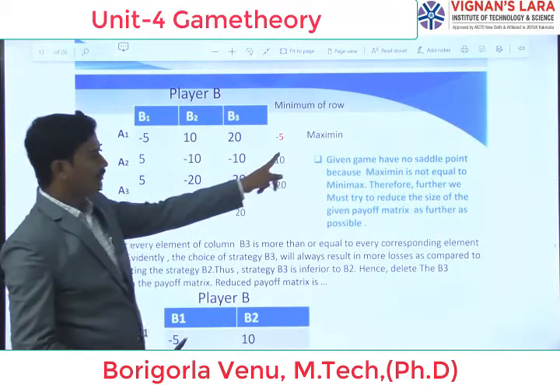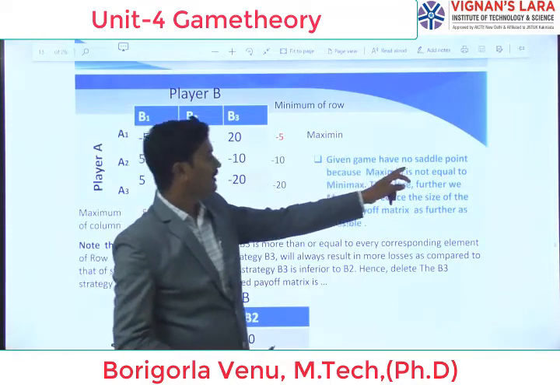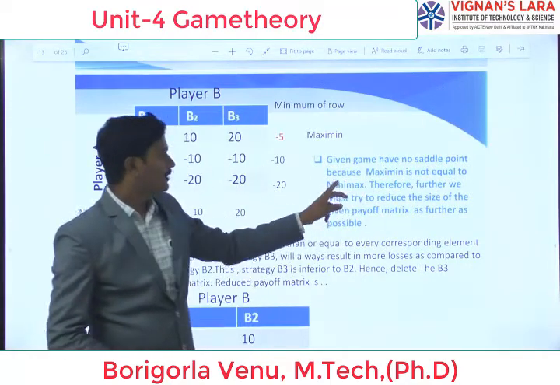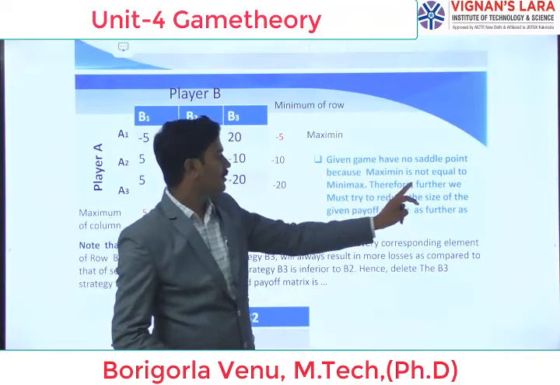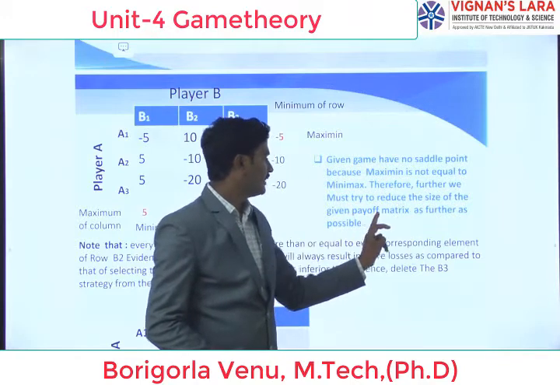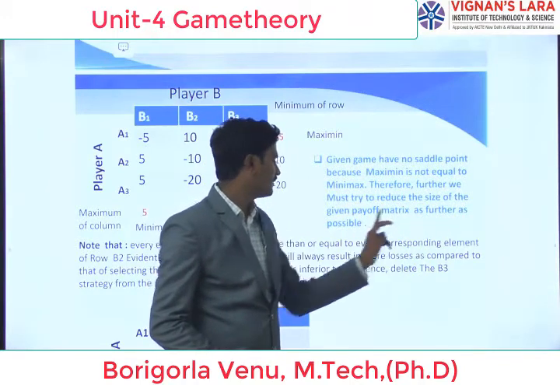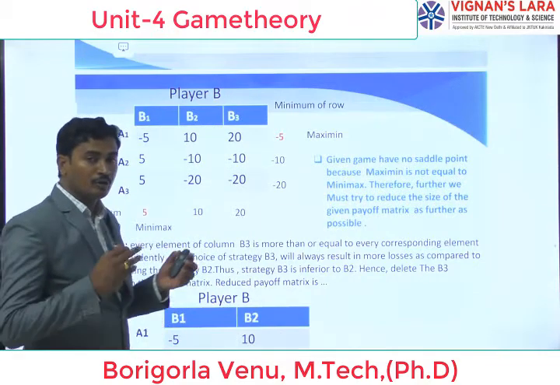Here 5 minus 5 is there. The saddle point doesn't exist. So the given game has no saddle point because maximin is not equal to minimax. Therefore, we must try to reduce the size of the given payoff matrix as far as possible. Okay, now we are going to implement the dominance principle.